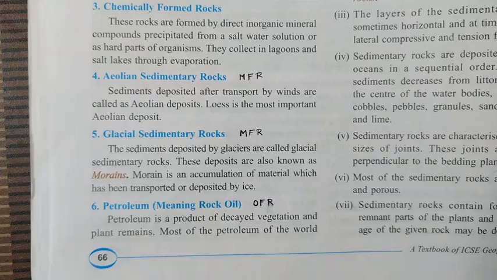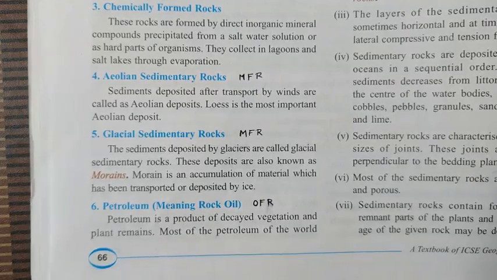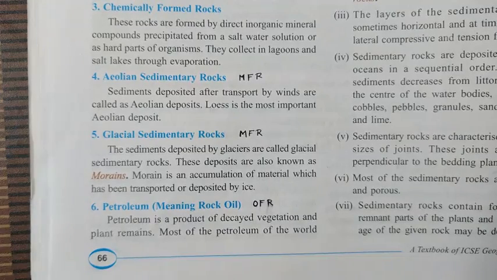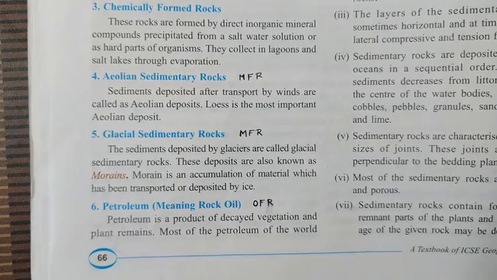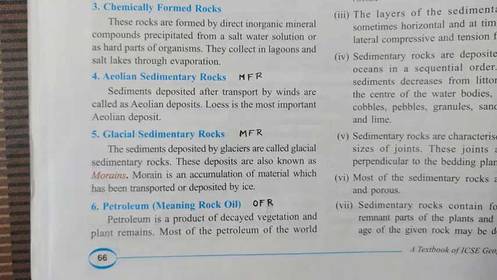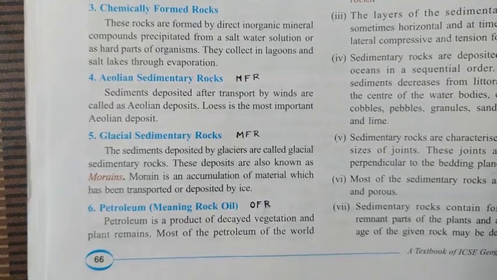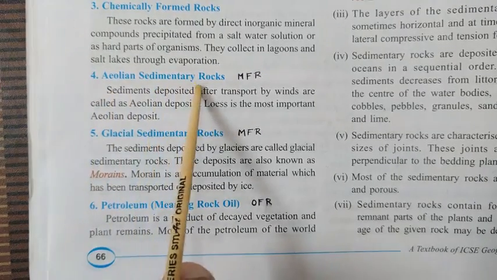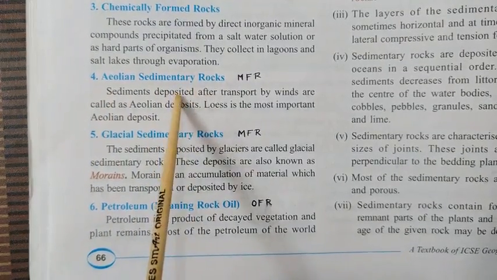Wherever this loess soil is deposited in a heap, those deposits together are called Aeolian deposit. When this Aeolian deposit goes through the process of lithification, that means solidified, it forms Aeolian sedimentary rock. And so it is also which type of rock?